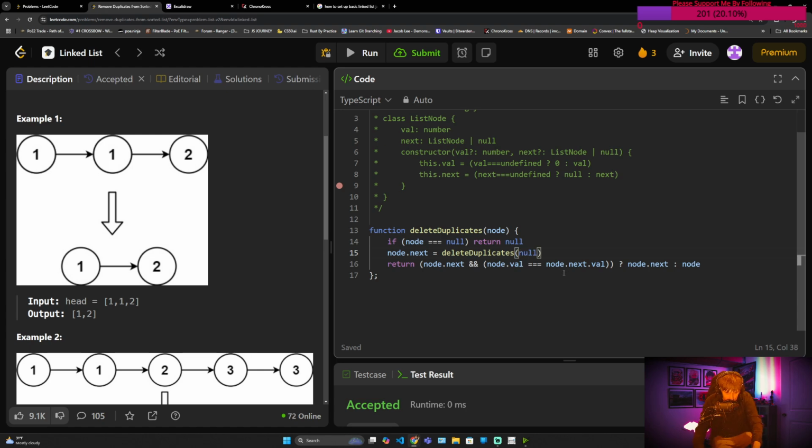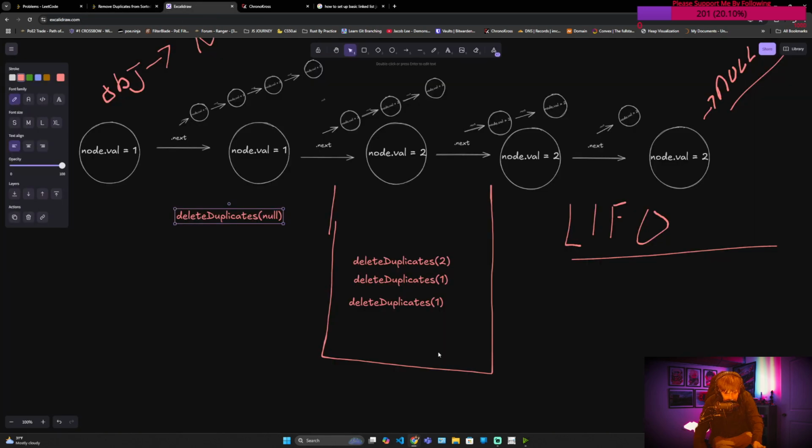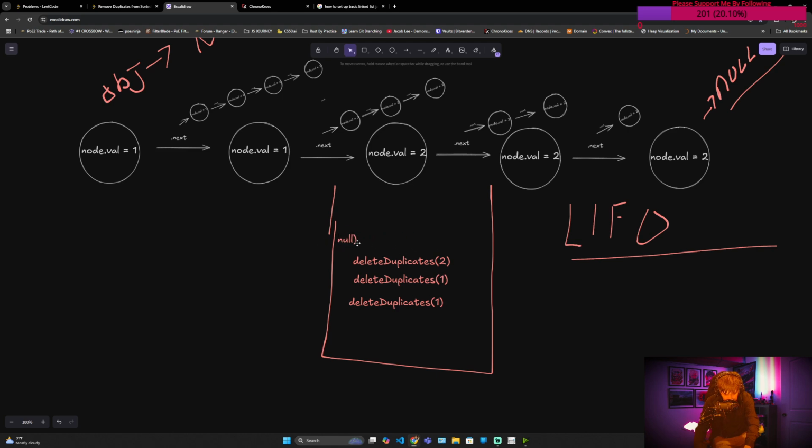Now this is when our base case is hit. If null equals null, return null. So now this part, just think of it this way. Now we can finally, we hit our base case. So that means all these are on top of the stack. But now we're taking them off and actually plugging the values in. So another way you can think of it is, okay, now node.next equals null.